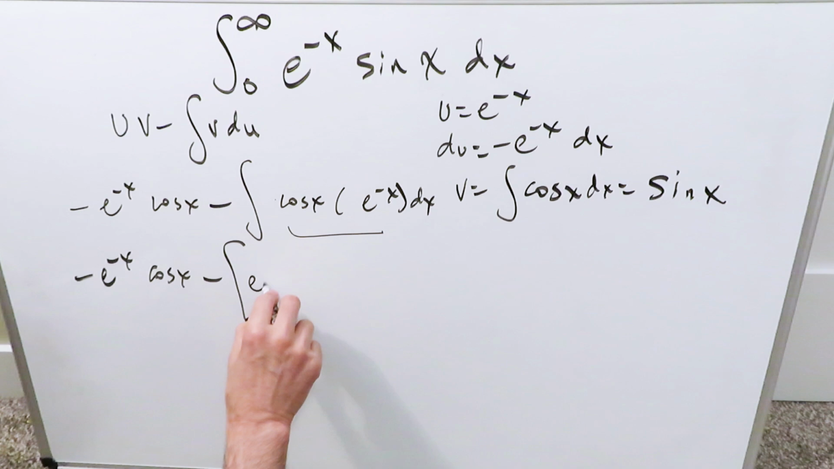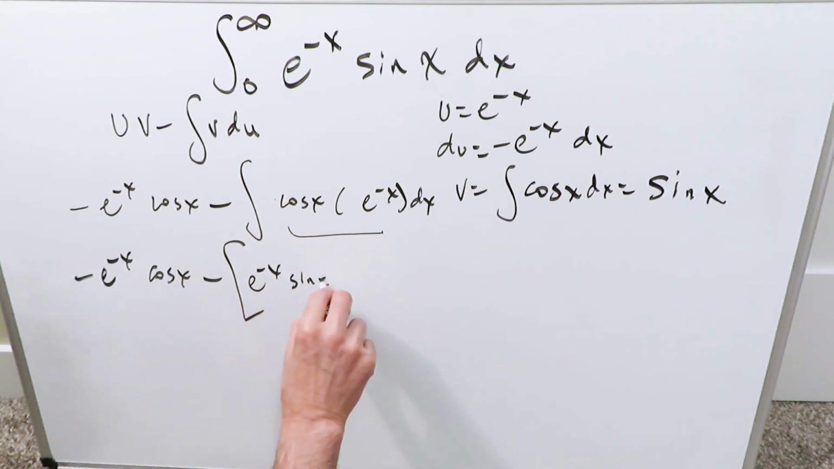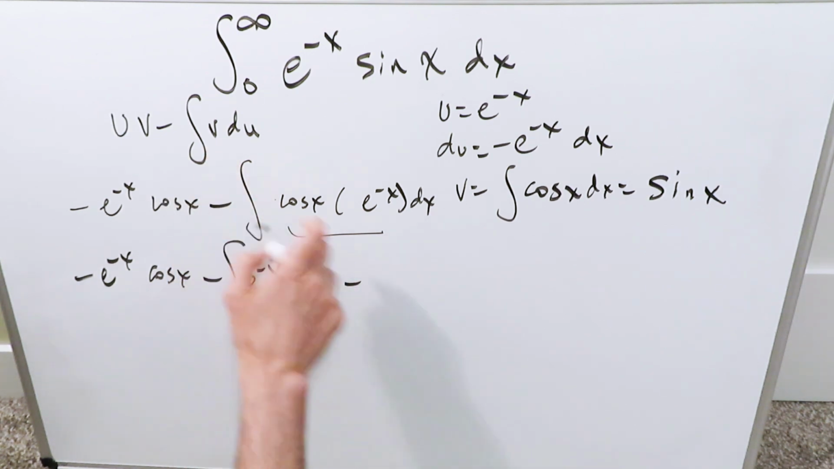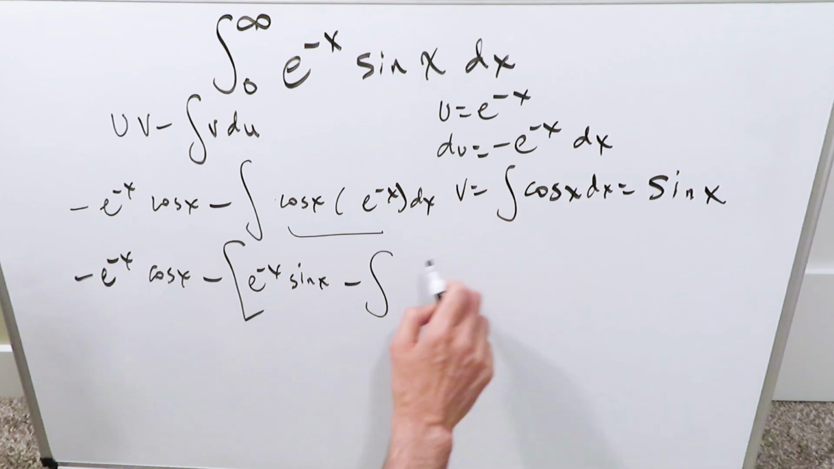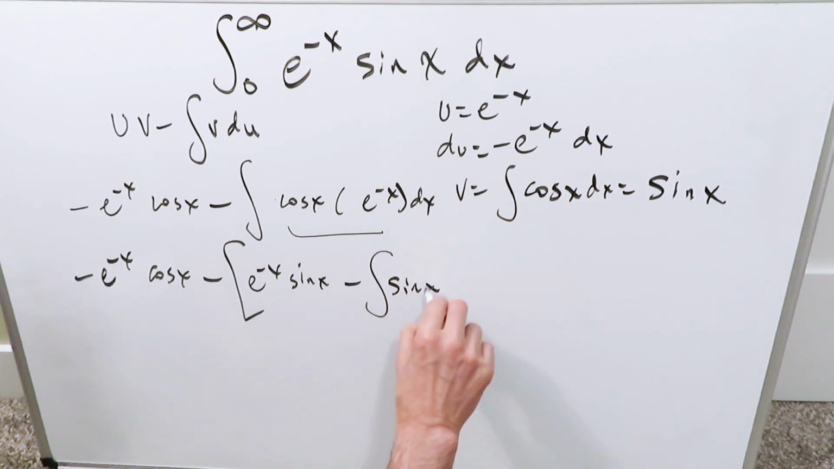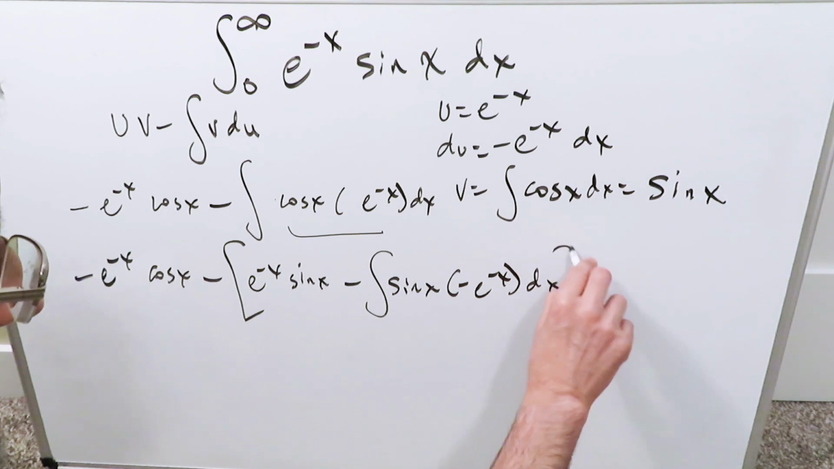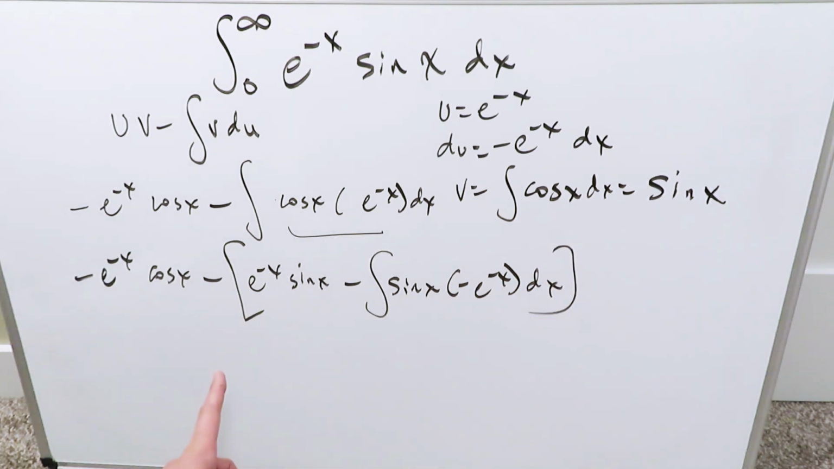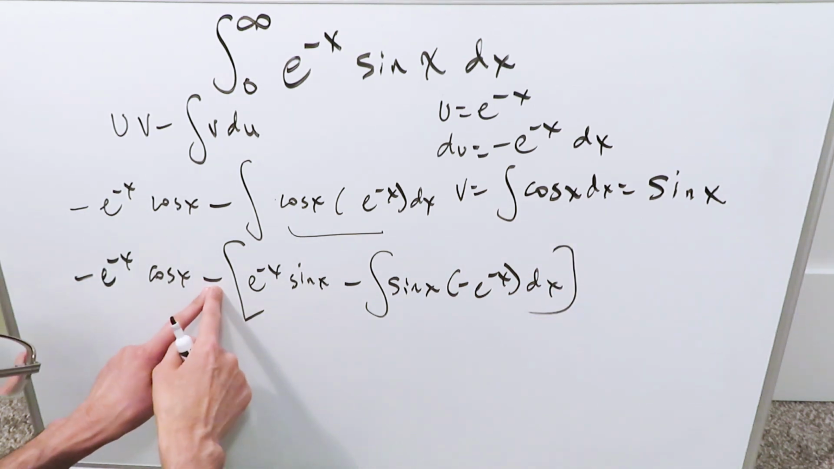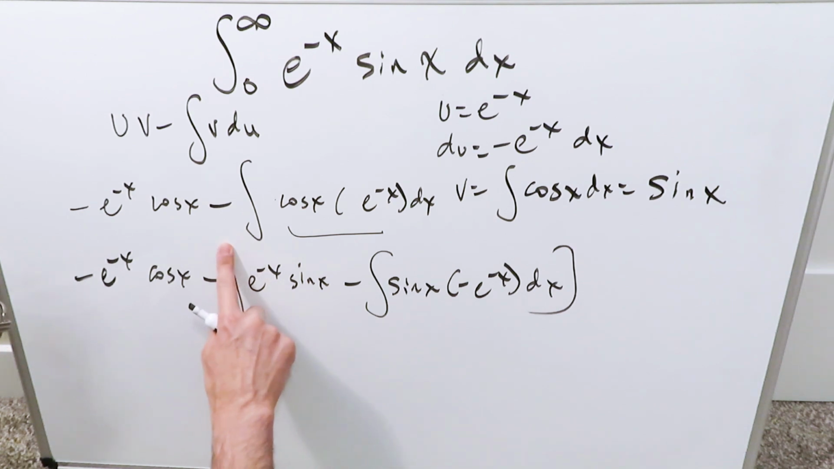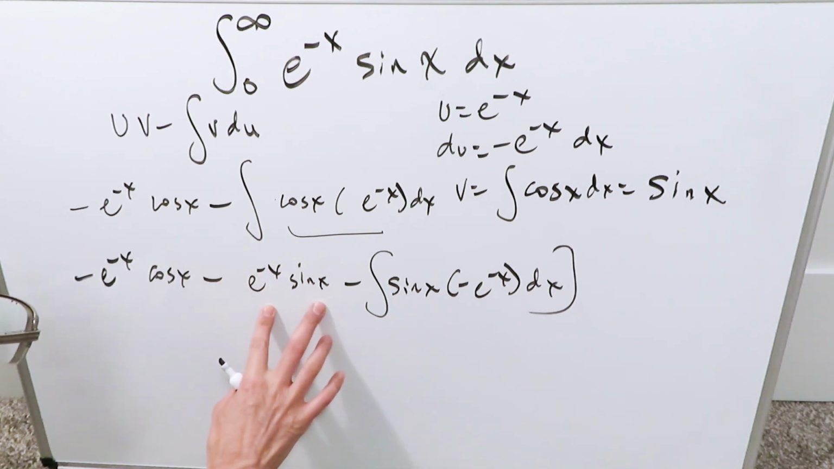I'll have here e to the minus x sine x. Then I'll have minus integral v du, which will be a sine x, and du will be a minus e to the minus x dx, and we'll close it out. You have to open up these parentheses. When you open these parentheses, this minus will impact everything. It will convert this into a minus, as you see right over here.